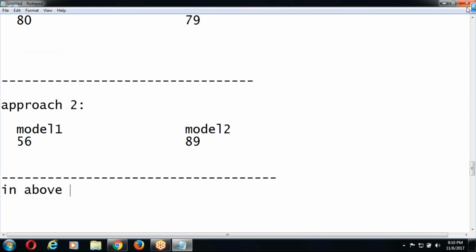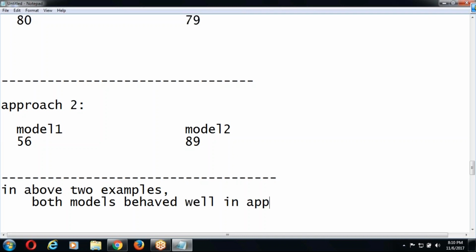Write down these two examples. Both models behaved well in approach 1.